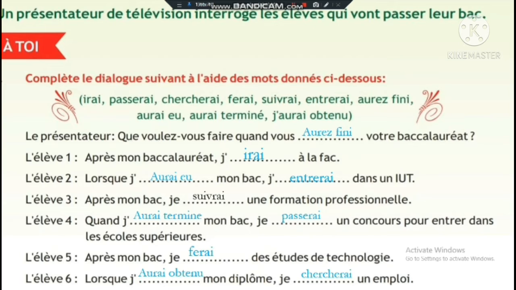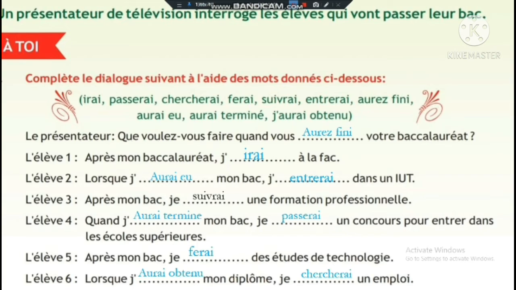The next is: Lorsque j'aurai eu mon bac, j'entrerai dans un IUT. When I have had my baccalaureate, I will enter an IUT.